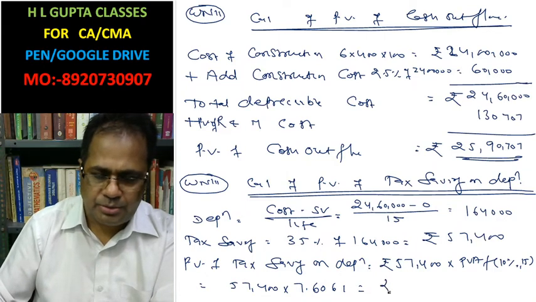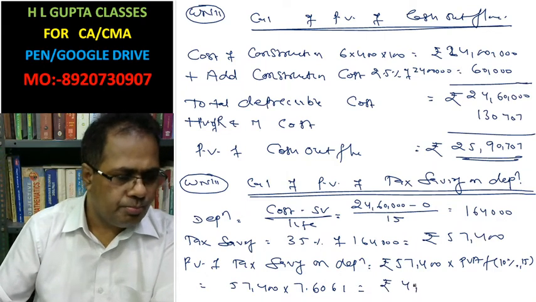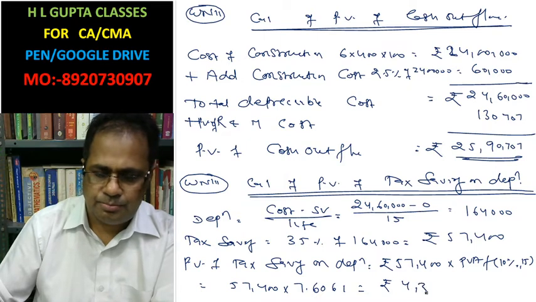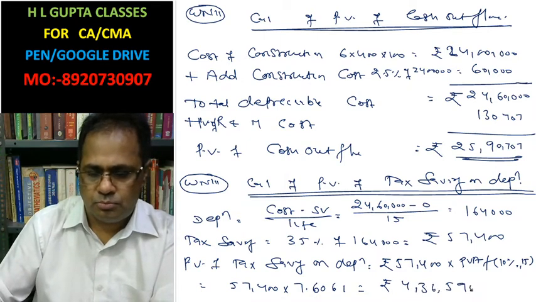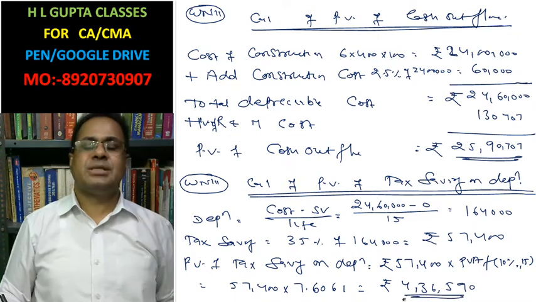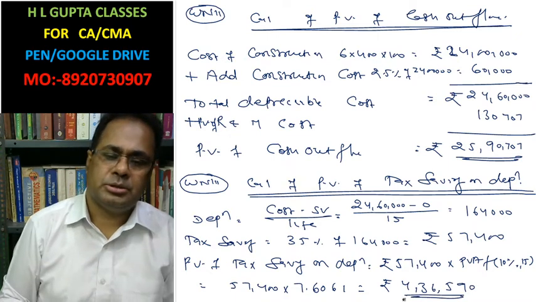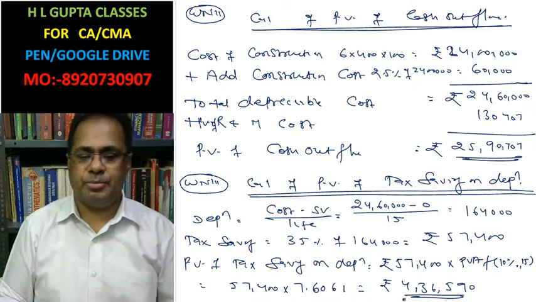This is rupees 4,36,590. This is the present value of tax saving on depreciation, a tax benefit to the elite builders.